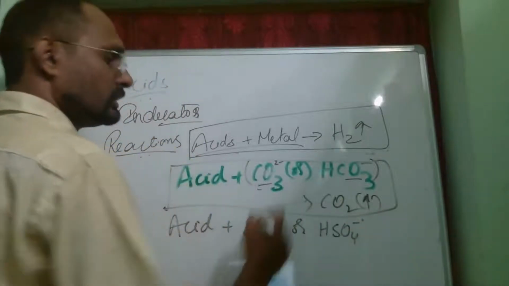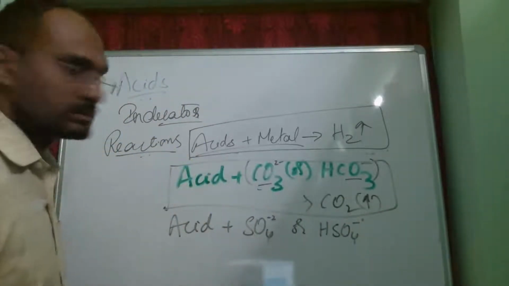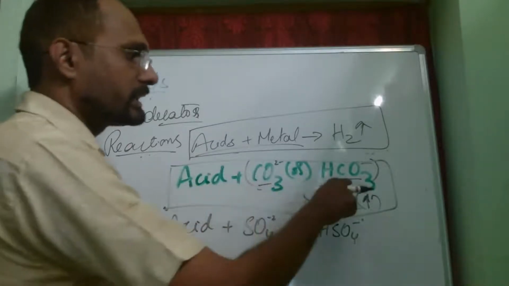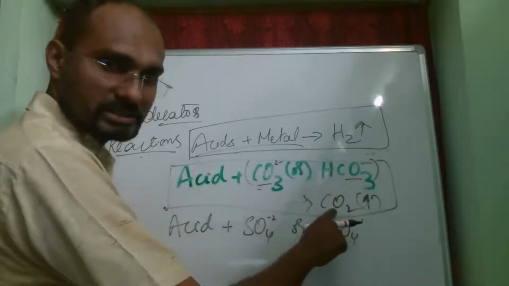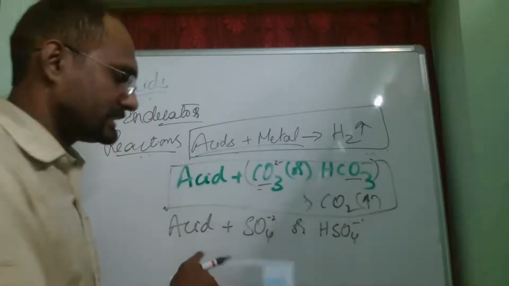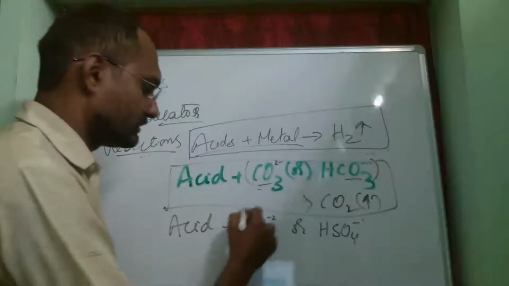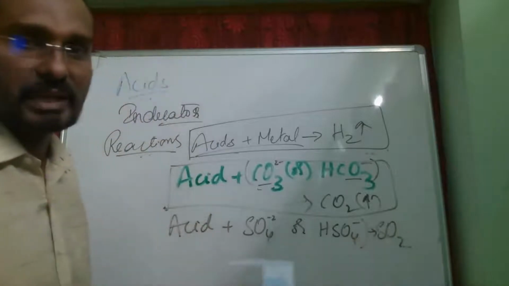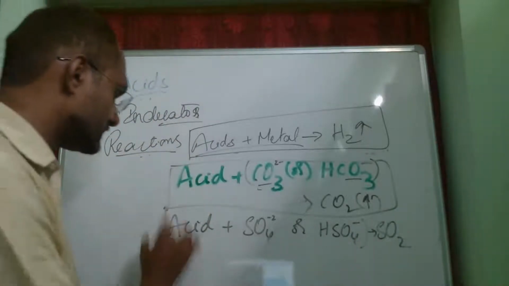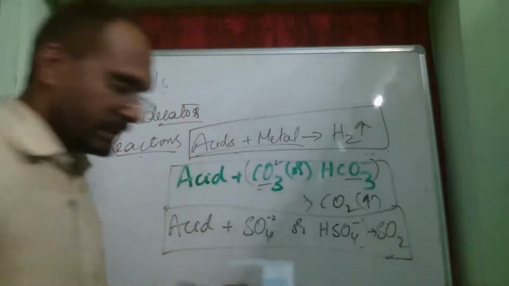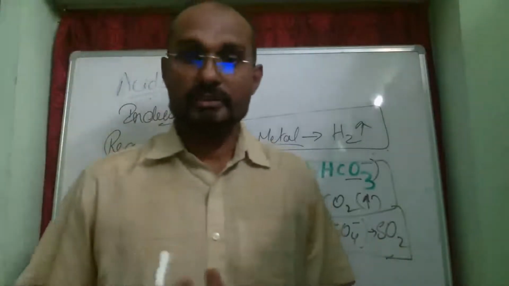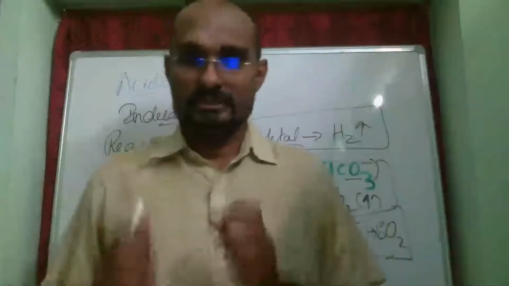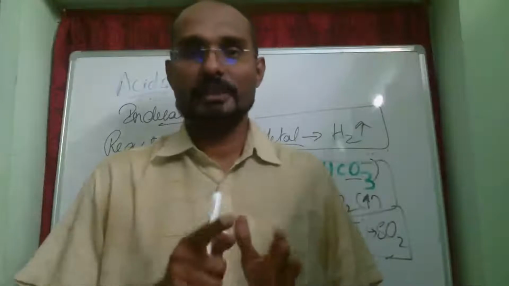In this case, it is very easy to guess. If acid is reacting with carbonate or bicarbonate, you are getting carbon dioxide. In the same way, if acid is reacting with sulfate or bisulfate, you should be getting sulfur dioxide. As simple as that. So this is the root equation. In your textbook, this same point would be very clearly mentioned only if we have the habit of reading each and every line of the textbook, and reading between the lines is very important.